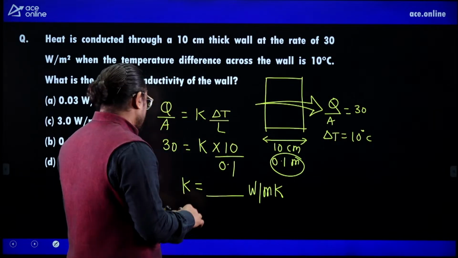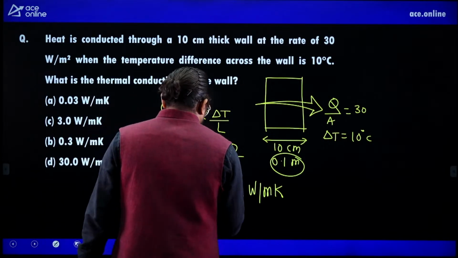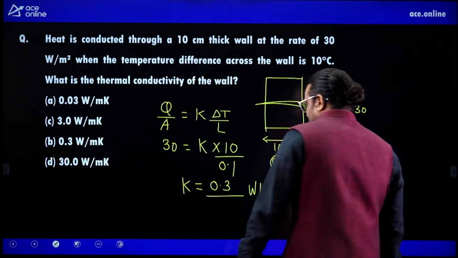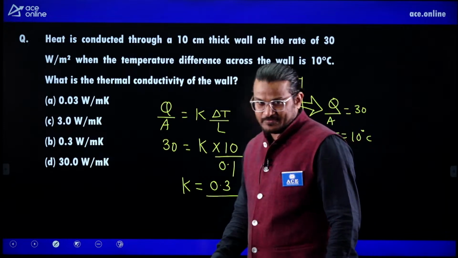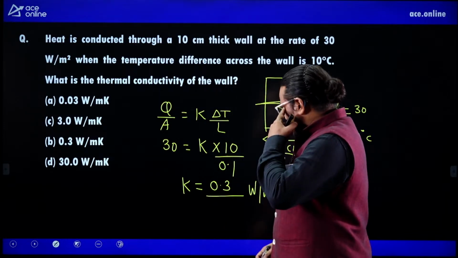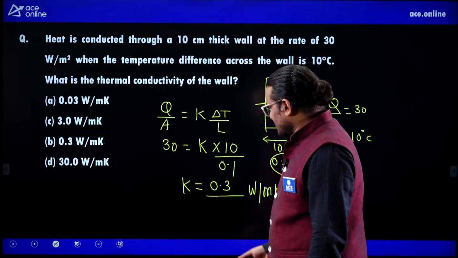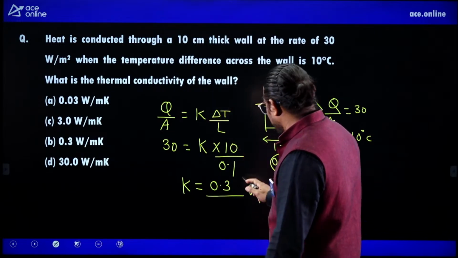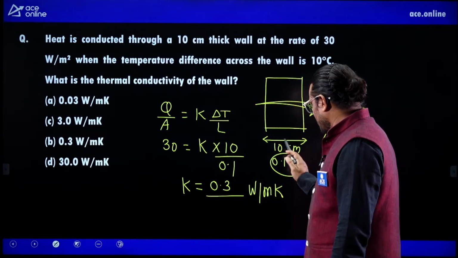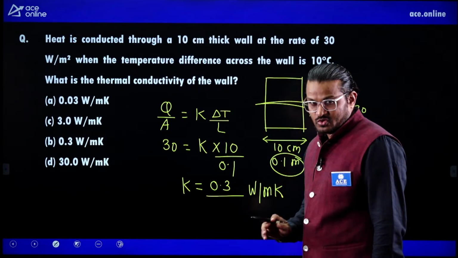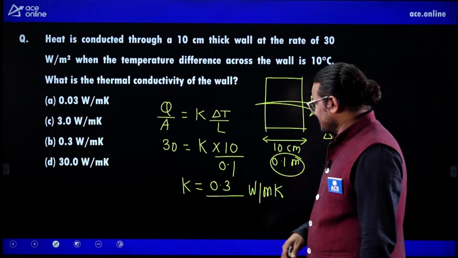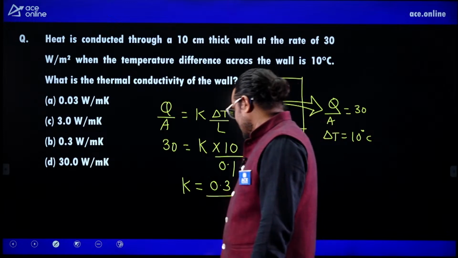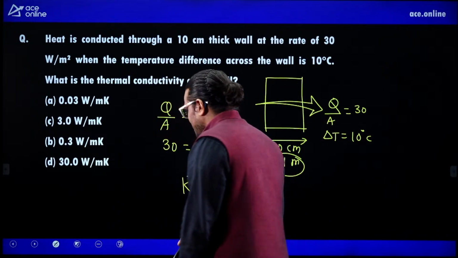If you solve, I think you will get 0.3. So this is the question. Please listen, don't put the 10 centimeter directly. We need to put 0.1 there. Next.